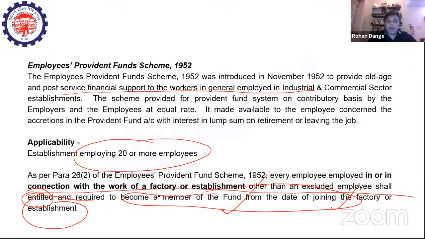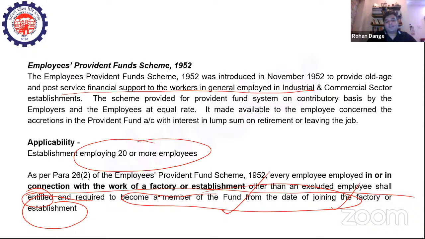That means if you are engaged as a worker or as an employee within an organization which employs 20 or more people, then you're entitled. That means automatically you become eligible for this scheme. That is one thing, right? Automatically. You don't have to do anything. Secondly, you become a member of the fund from the date when you join the factory or from the date when you join the establishment, right?